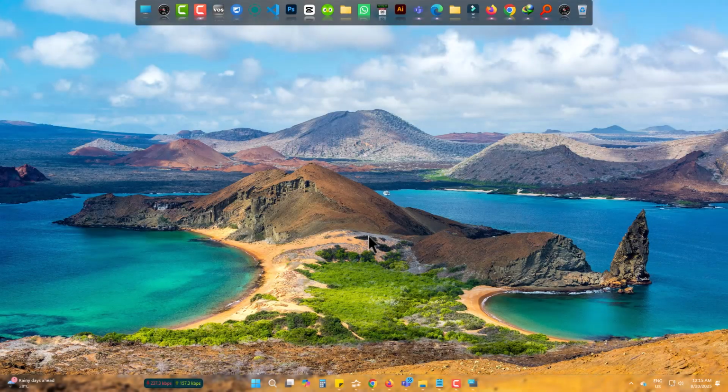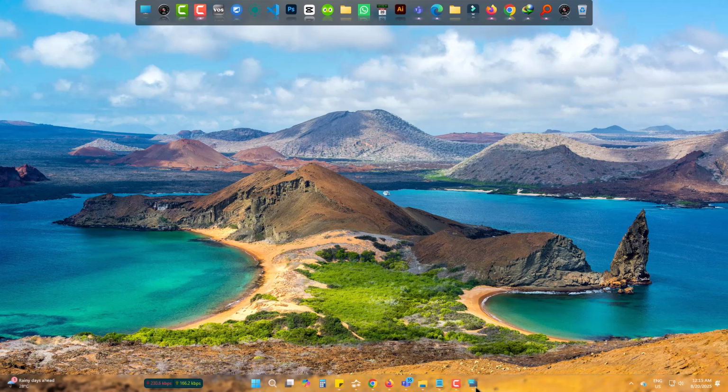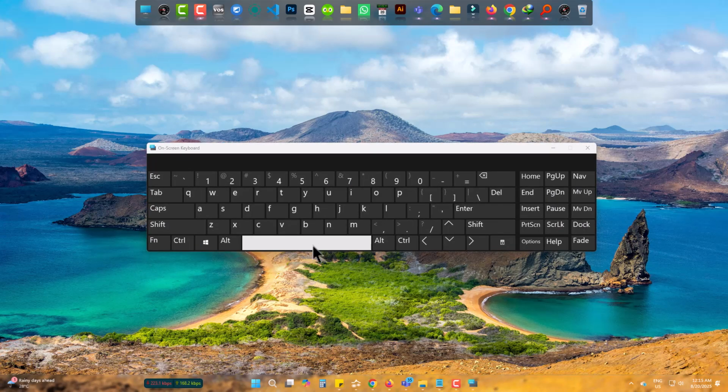Hi there. If you like the mechanical keyboard typing sound, then I am here to help you convert your normal keyboard to mechanical in just 1 minute. You can hear the sounds of the keyboard typing. These are not from my mechanical keyboard, but from a simple software which made my normal keyboard mechanical. Let's learn how to do it.